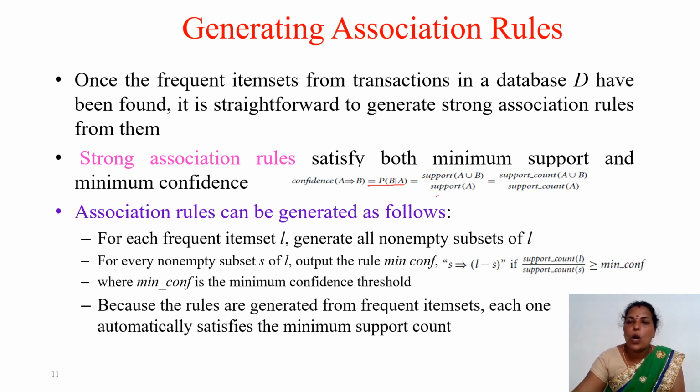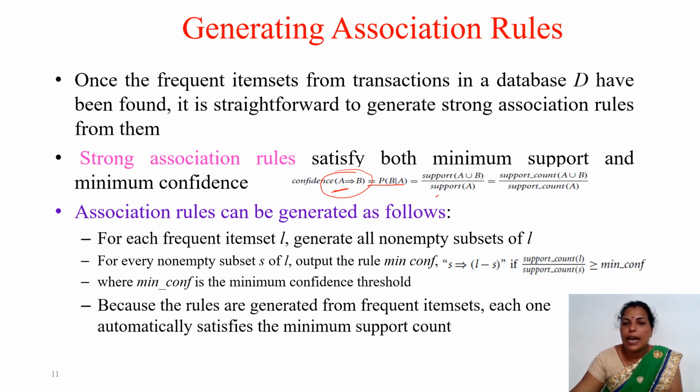That means support count of A union B. How we are finding the confidence means, for whatever is involved in this confidence, for all of it we are finding the support count, divided by the left hand side A support count. So this way only we are computing the confidence of any association rule. So association rules can be generated as follows.